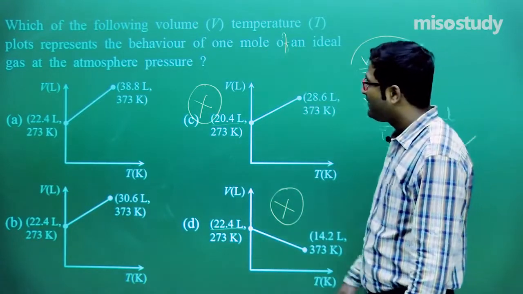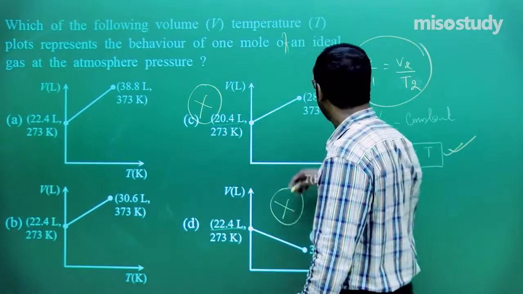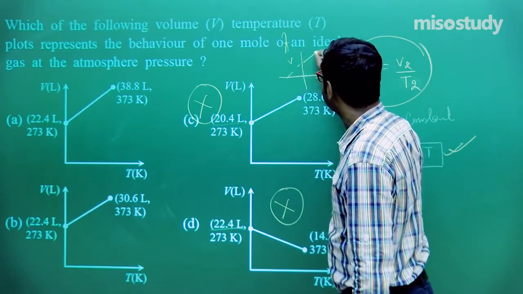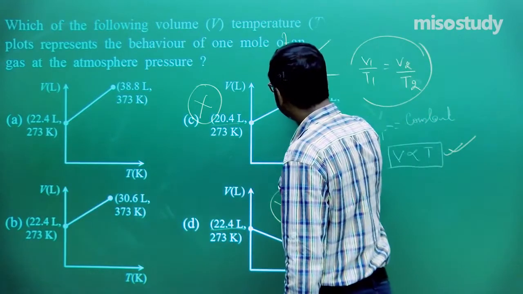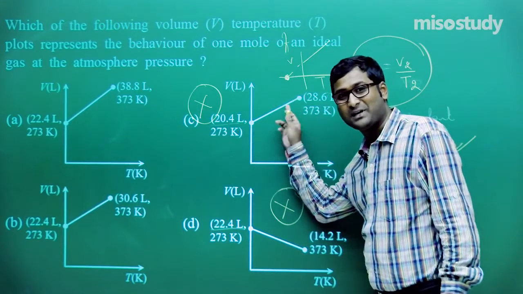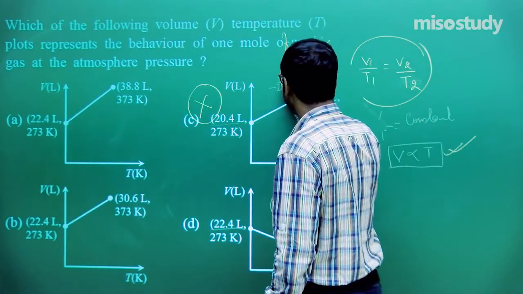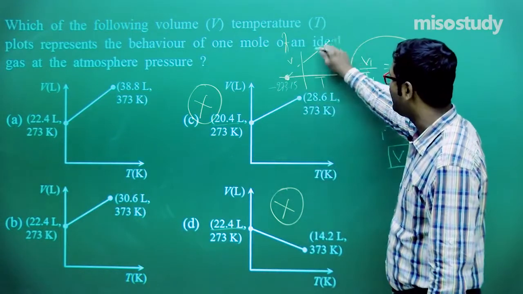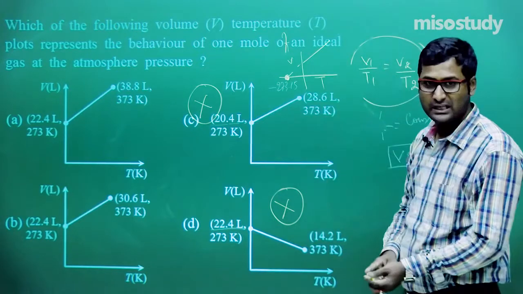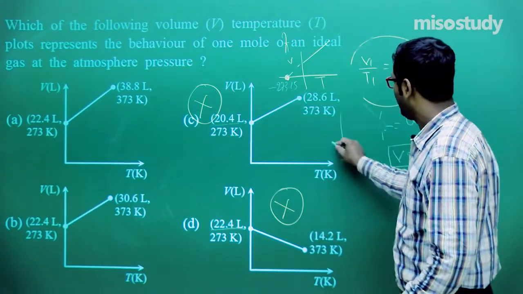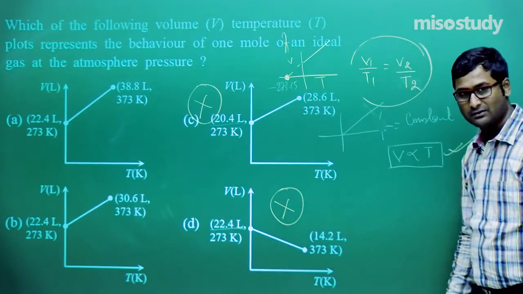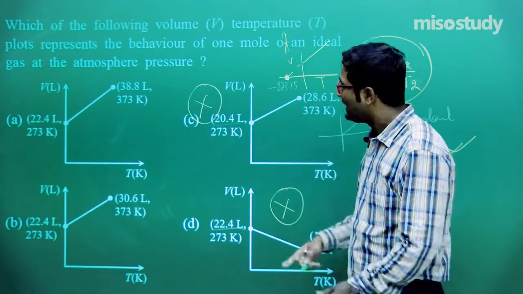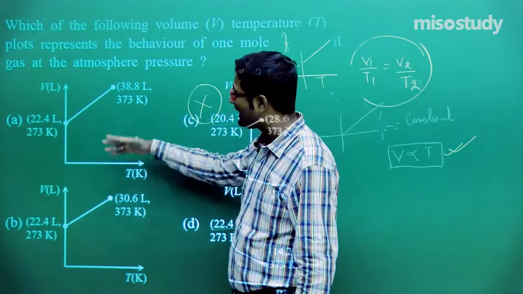Clear? Now if I talk about A and B, we know, do you remember this, when we draw the graph of V and T, this is the slope and this is the absolute zero temperature. Do you remember this? Minus 273.15. Clear to you? This is the directly proportional, positive slope. This is the graph. Now we can also draw the graph like this. Okay, now look at this one, and this one is correct. Why is this one not correct? I have discussed this. Now how do we eliminate the last option?